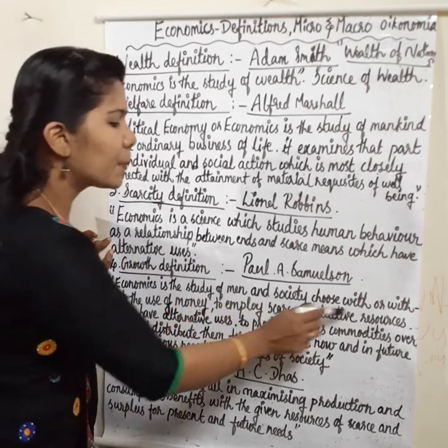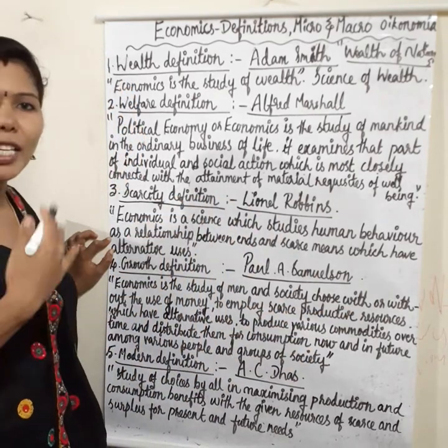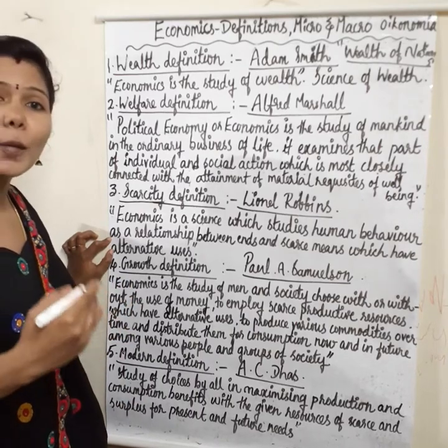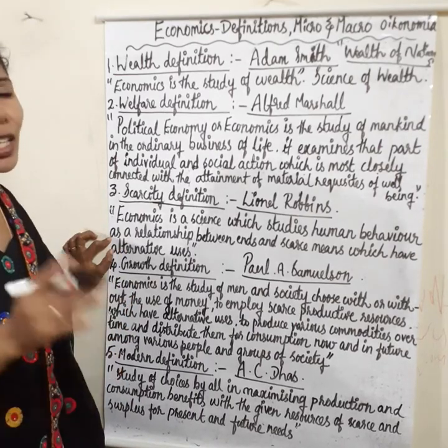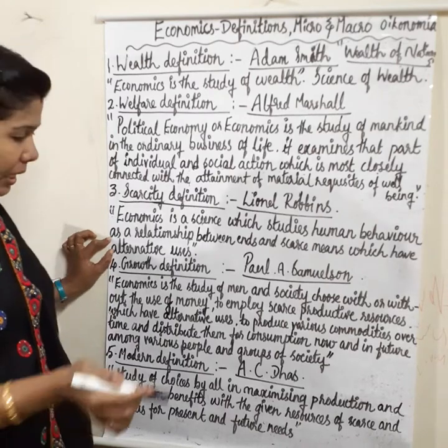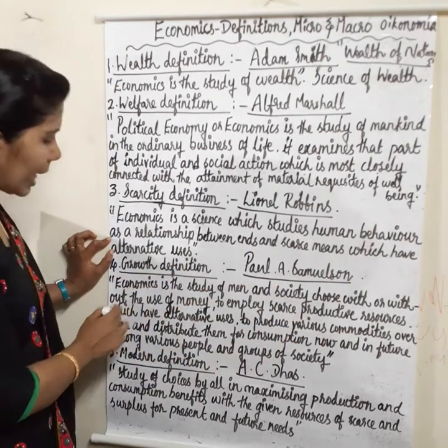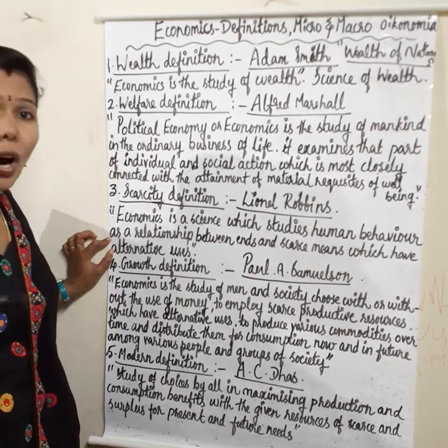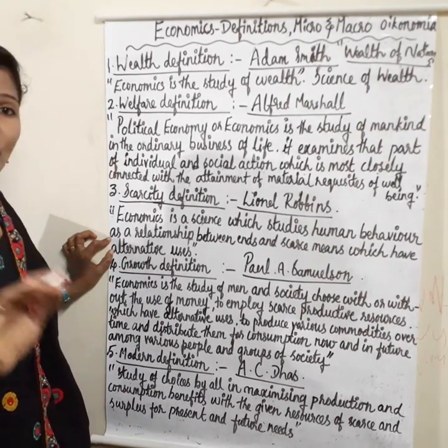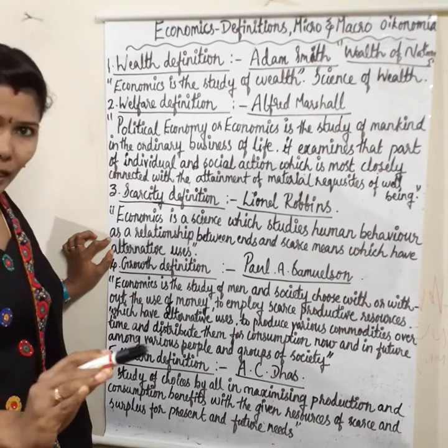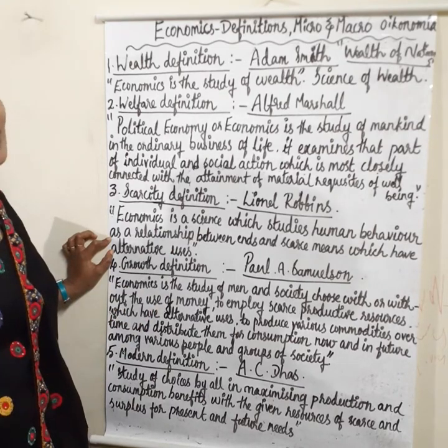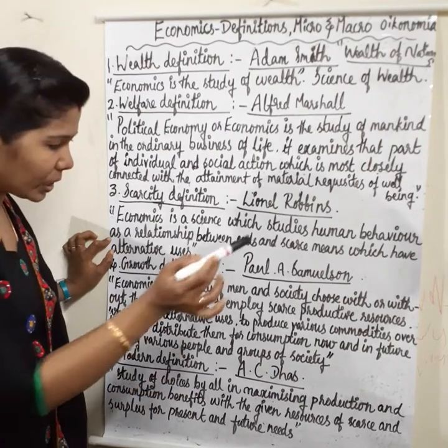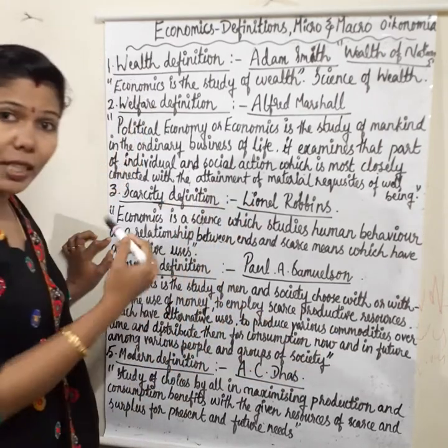To employ scarce productive resources. We are trying to employ our scarce productive resources, for what? In order to produce various commodities. Productive resources also have alternative uses. The resources are scarce but productive, and alternative uses are there. With those resources, we are trying to produce various commodities over time.